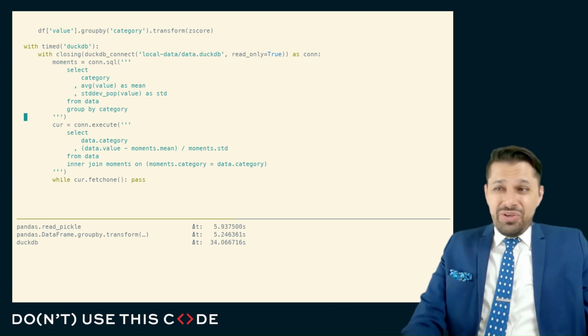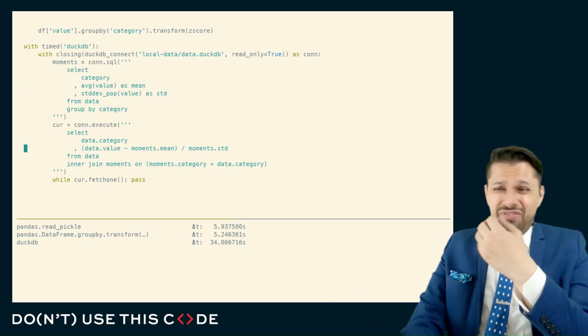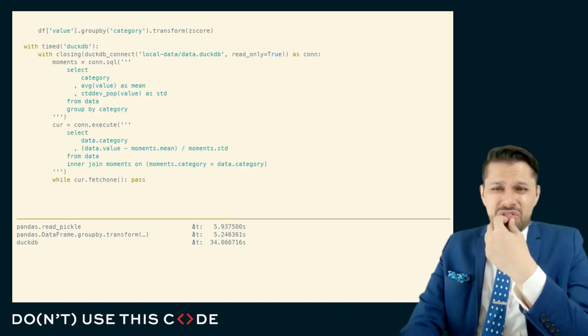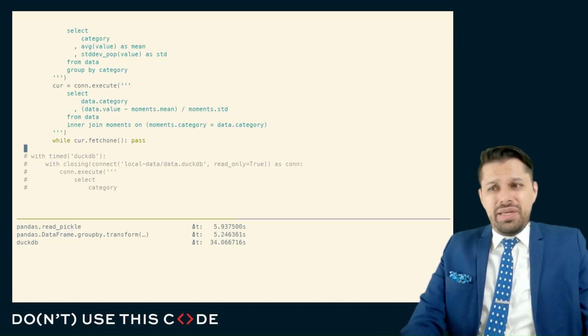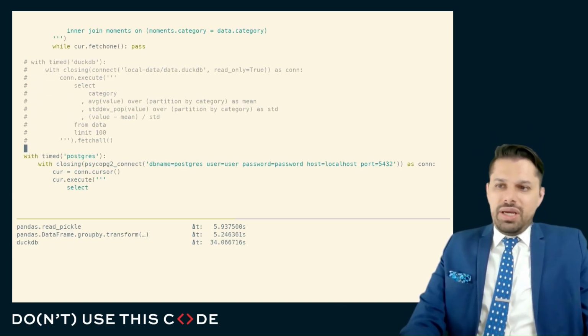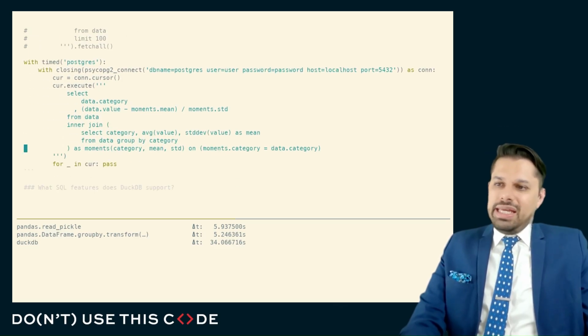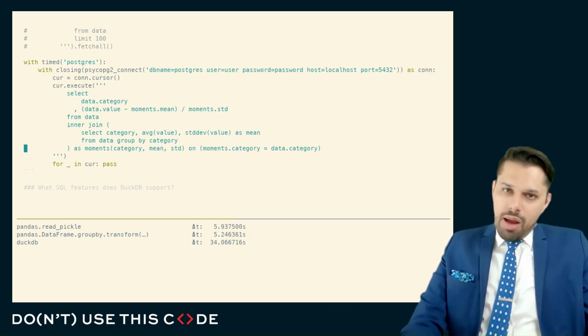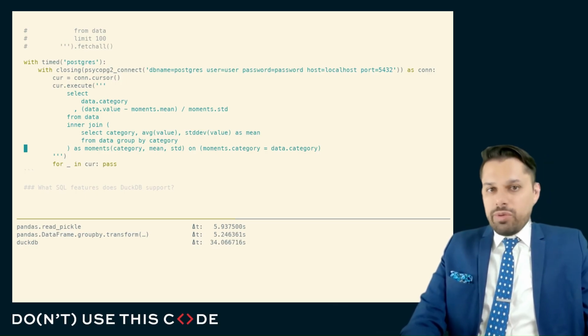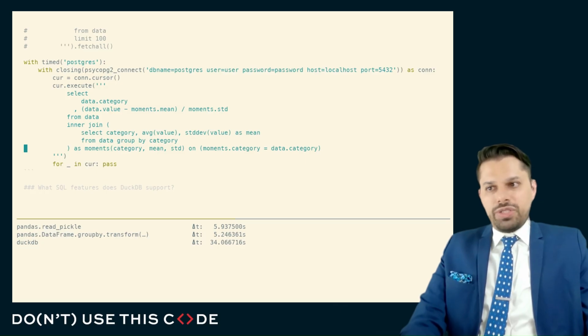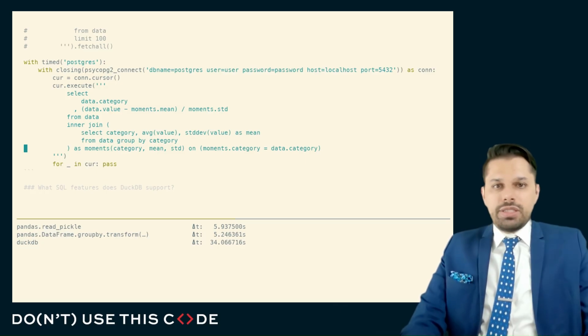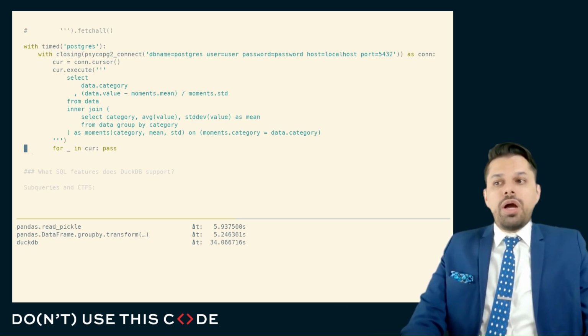But whatever the case may be, you can see we actually don't get a very good result from this. That SciPy z-score is going to be much faster than this DuckDB here. And we can see, unfortunately, our Postgres version of this is even worse than the DuckDB version. It's actually quite slow. I'd say that Postgres is really not the tool for doing these tail-end analytics very quickly. It's probably a better tool for dealing with very, very large data sets, especially if those data sets are not on SSDs or on spinning rust, or very complex data sets with complex modeling.